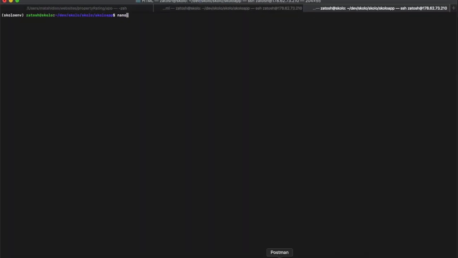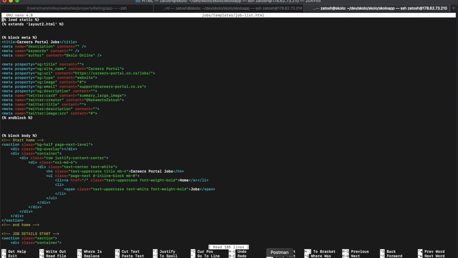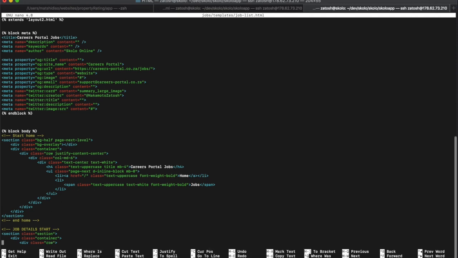I'm going to open, it should be inside of the jobs application, then inside of the templates folder, and then it should be called job detail. No, job list, all right, job_list.html. Let me open it up and see if I can find it. Maybe I can.